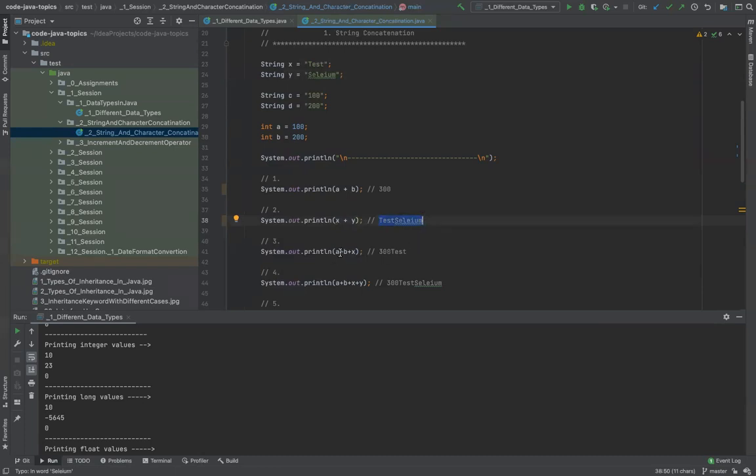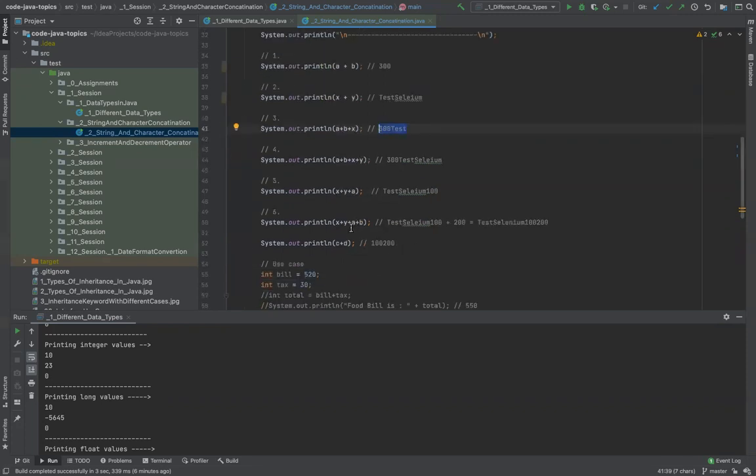But there's another interesting example, which is a plus b, where a is 100, b is 200, and then there is plus x. So now there is a dilemma with the Java compiler. It needs to understand what to add and what to concatenate. So it said a plus b can be added, so it has added and made them 300, and x can be concatenated. So it has been concatenating. So 300test is what you're going to get here. And it will just go so and so for different examples here.